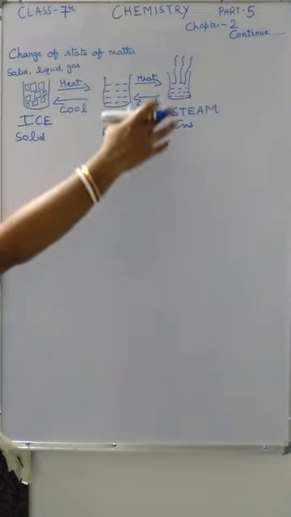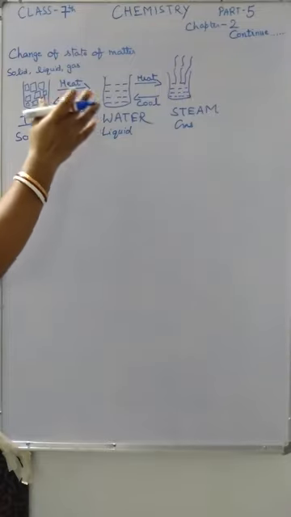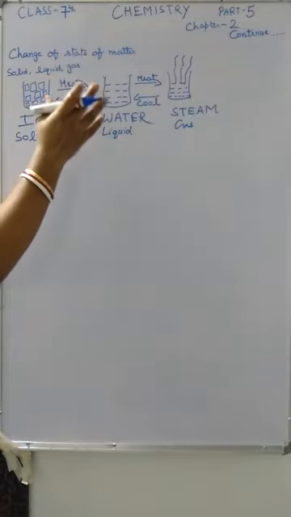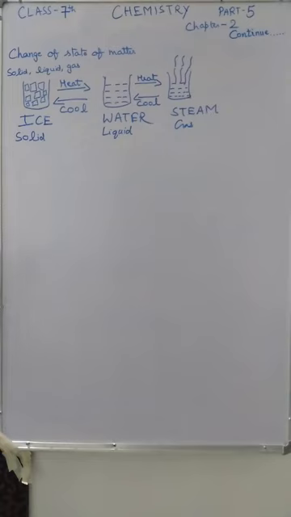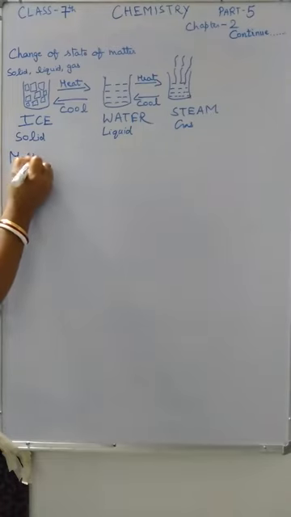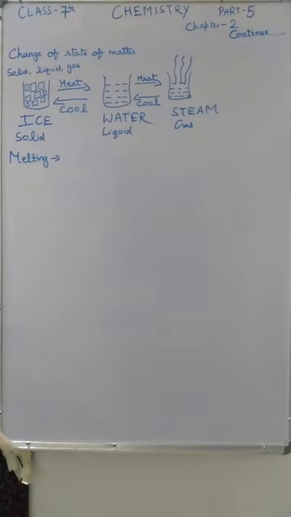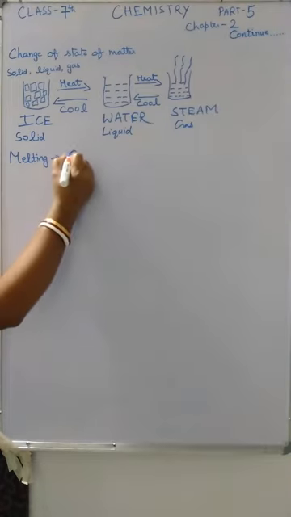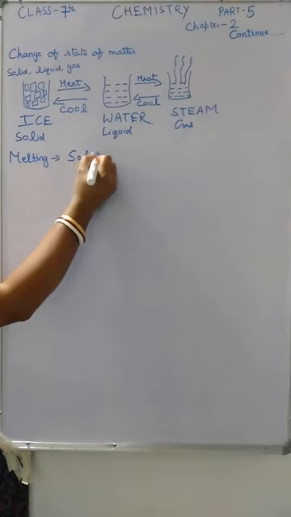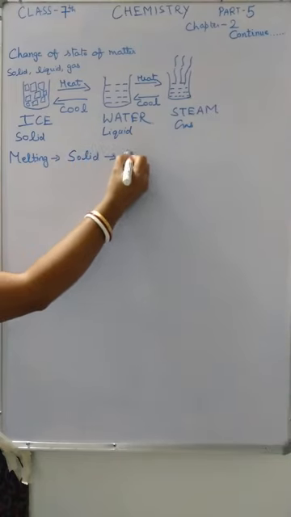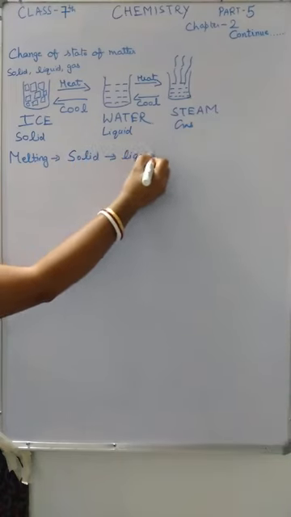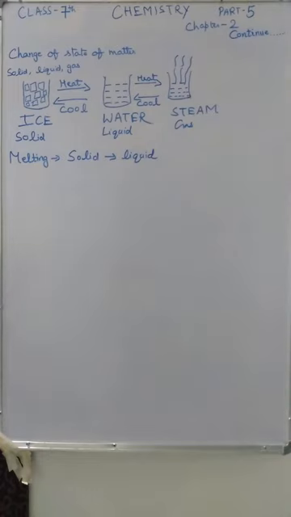Now in this process you can see so many processes going on, so one by one I am going to explain them. First one is melting. The process in which a solid changes into liquid at a definite temperature.